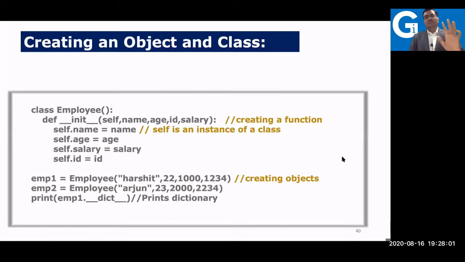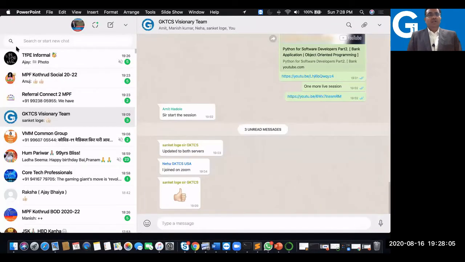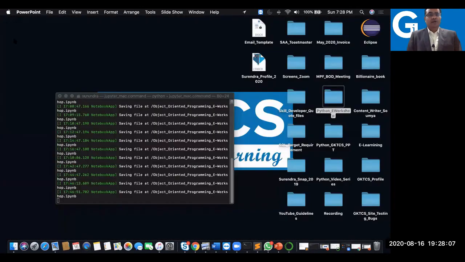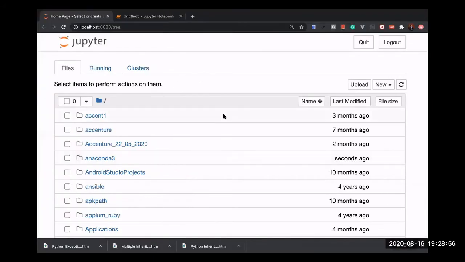Now let me start with the hands-on part. This was all the theory part, and I don't want to take this theoretically now. Let me close this and start from Anaconda. So here I'm starting Anaconda. I have opened the notebook.